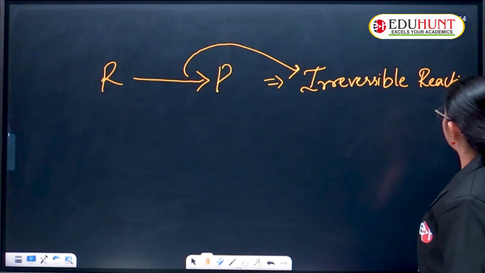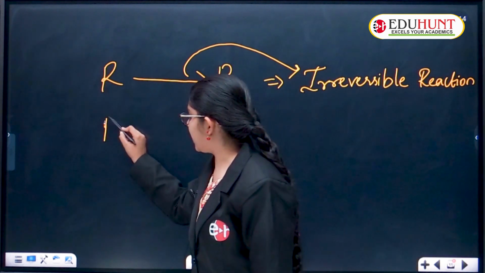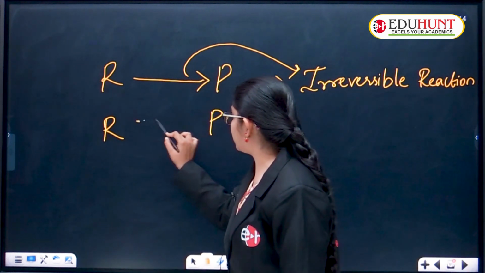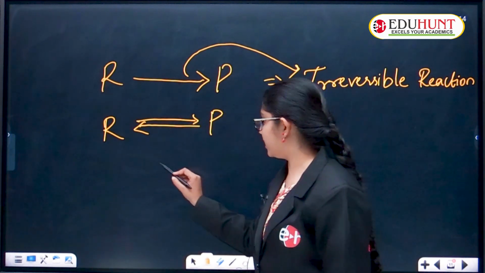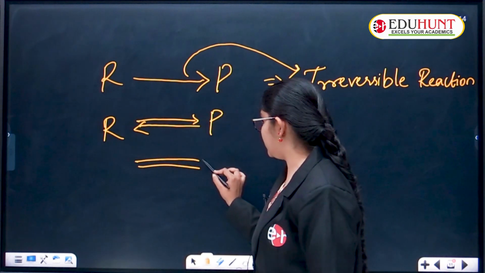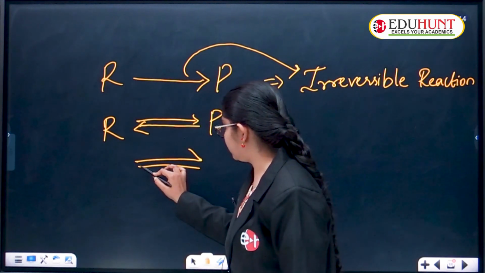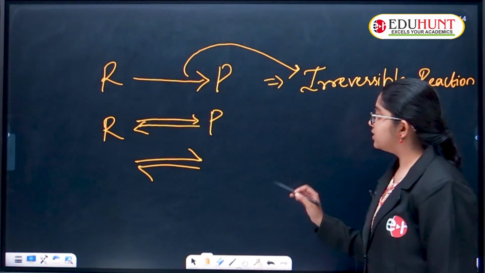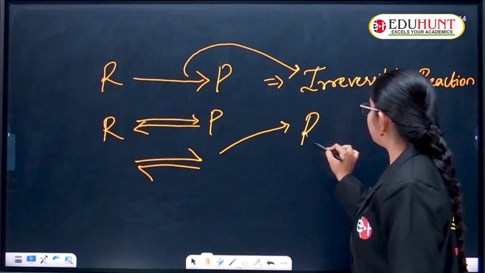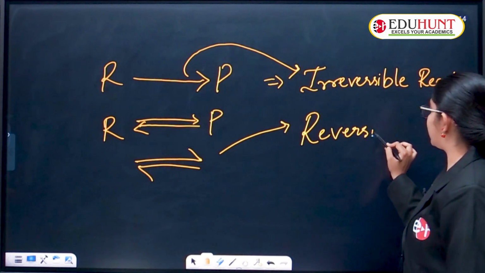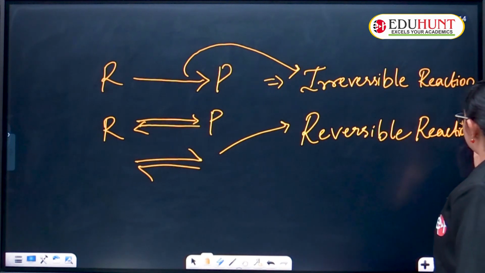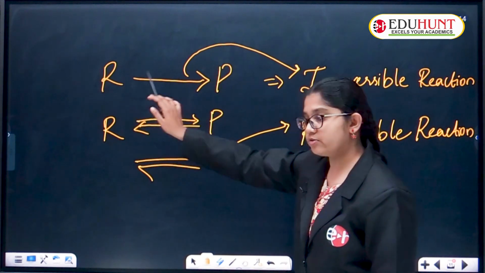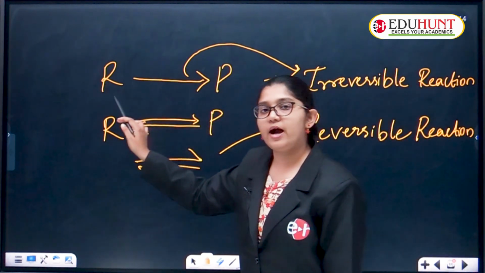Reactants give products, and they can't get back to the reactants.